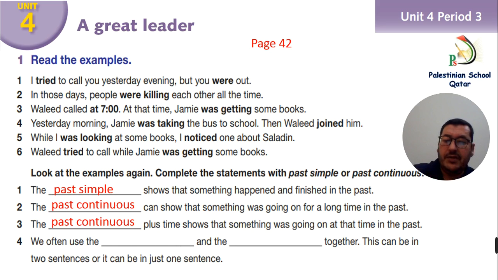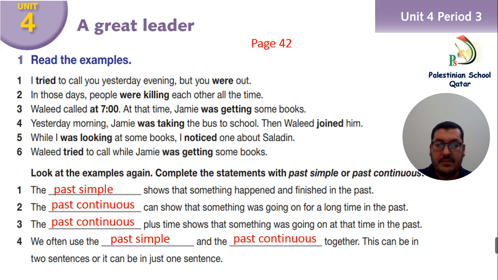Number 4, we often use past simple and past continuous together. This can be two sentences or it can be just one sentence. Two sentences like number 3, Walid called at 7. This is past simple. And we have another sentence, Jimmy was getting some books. Two separate sentences, one in the past simple and one in the past continuous. And we can join them together like number 5 and like number 6. While I was looking at some books, I noticed one about Saladin. This is one sentence. Okay?